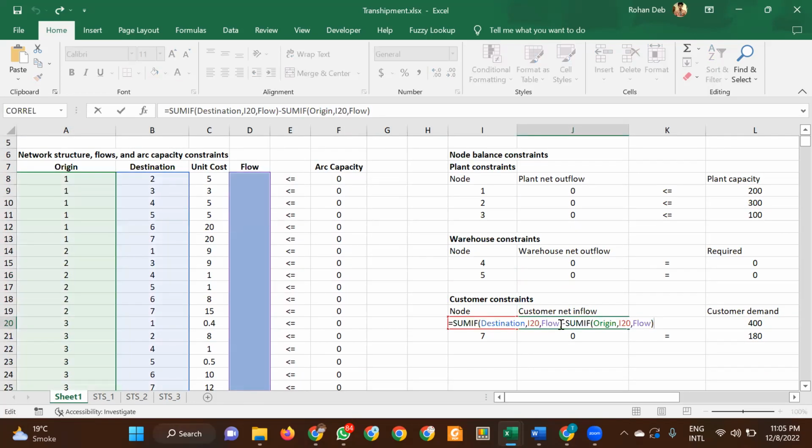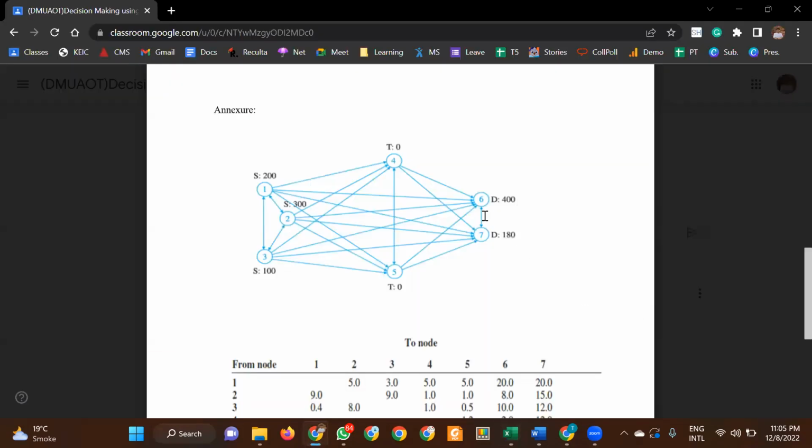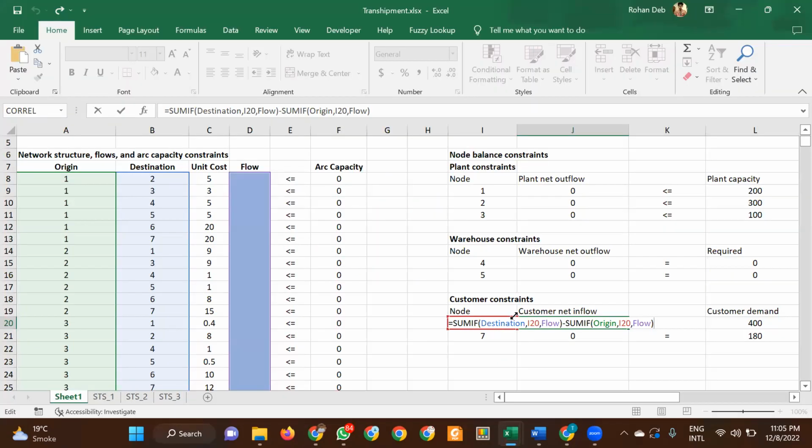For 6, it's again destination and origin, considering that something might go from one customer to another customer as well. Something might go from 6 to 7. So we have done the opposite here: whatever is coming in minus whatever is going out. That's why it's destination minus origin, and here it's origin minus destination.